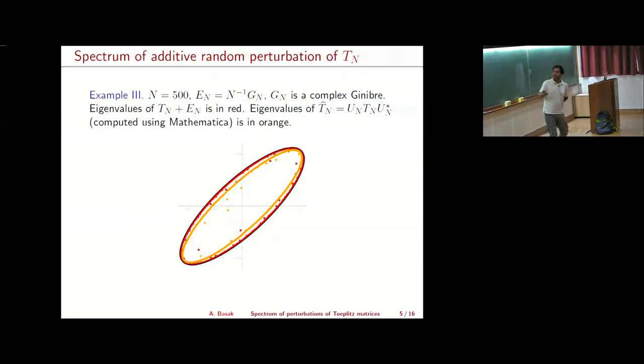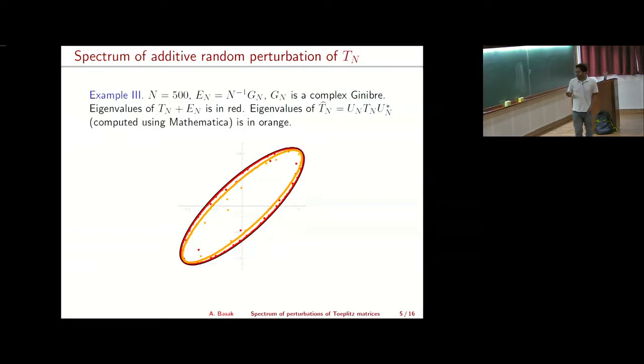And one thing I would also like to mention is that you see that there are no eigenvalues outside this ellipse. So this will also be clear as I go on. There should be no outliers outside these regions with probability tending to 1.